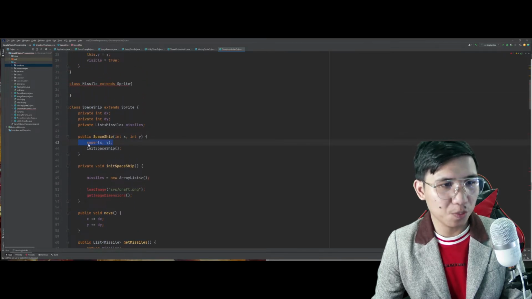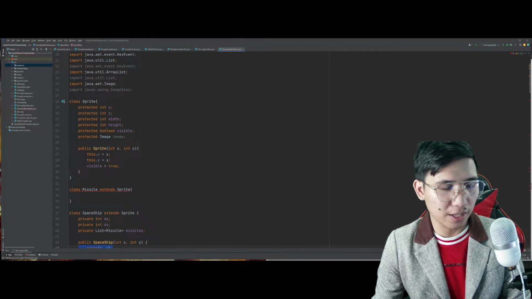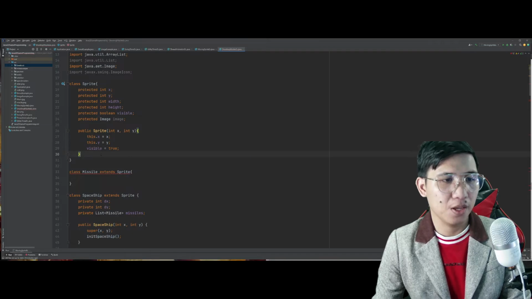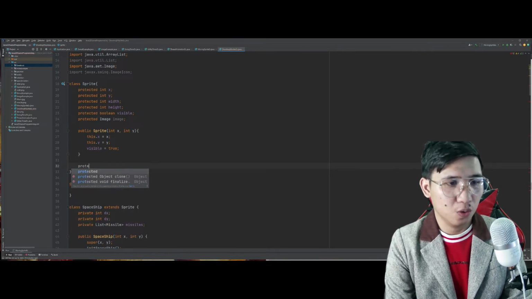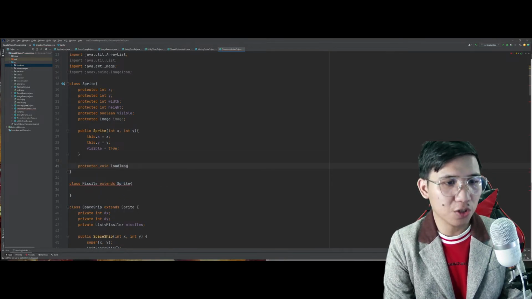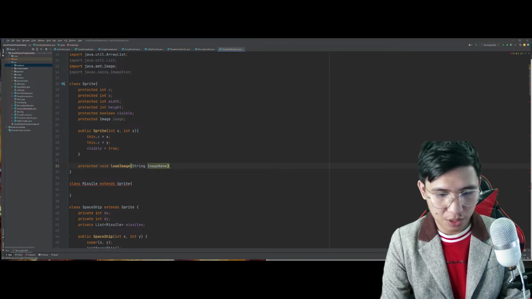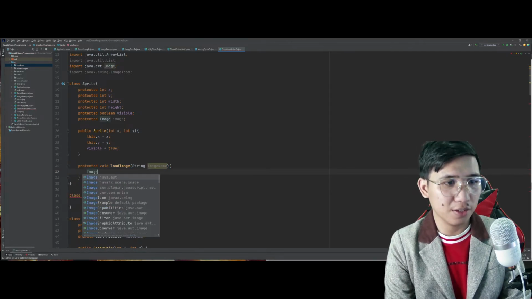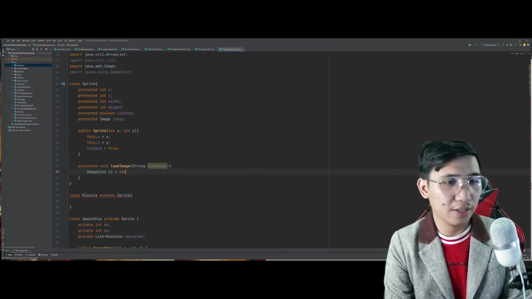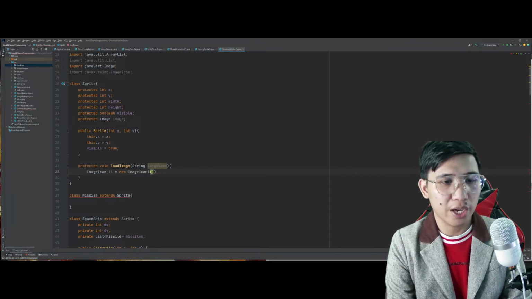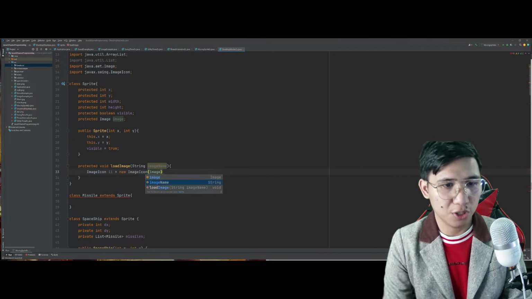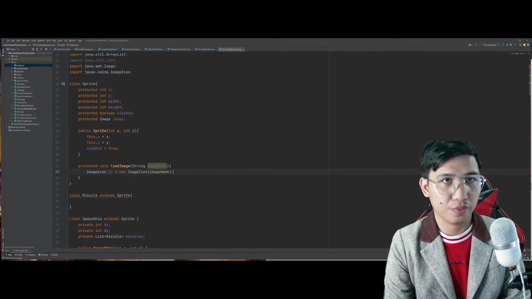So, ibig sabihin ni super, tinawag natin itong protected values na to. Protected void load image. We will call this as well. Yan. Si load image naman, I'll name that as image name, in which ang image name natin is image icon